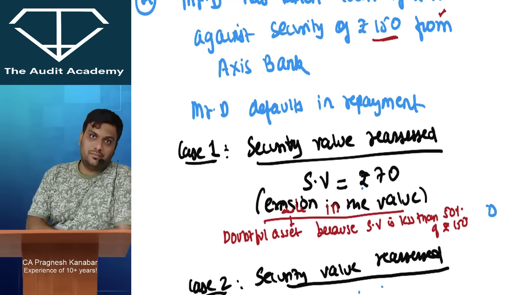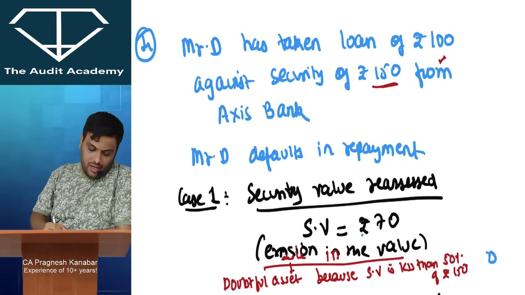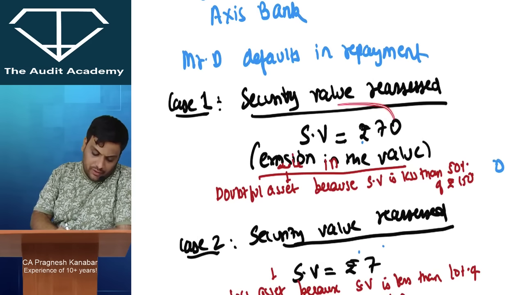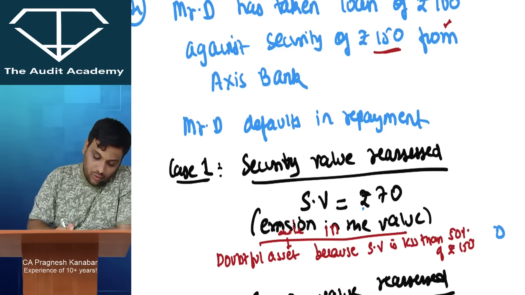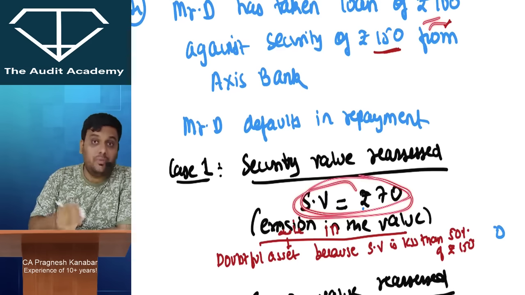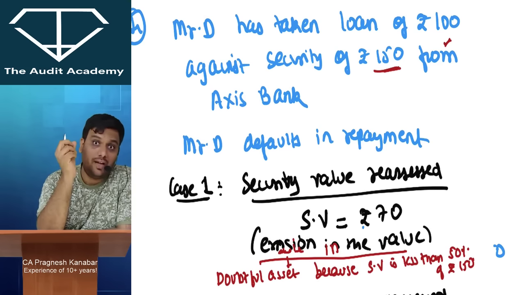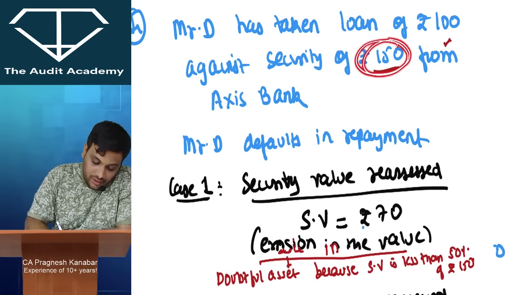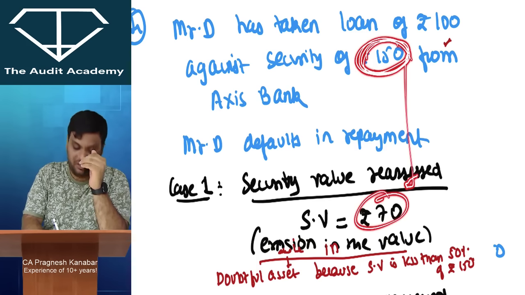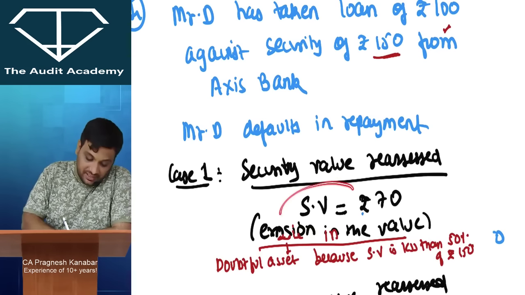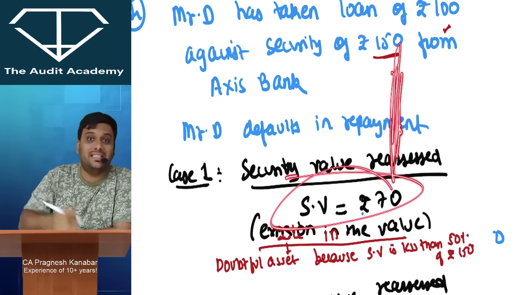Now case 1: when Axis Bank sent its officers for revaluing the security, they saw that the revalued amount of the security is only 70 rupees. My God, loan of rupees 100, now the amount of security becomes only 70. That is the only value. So there is a very big erosion in the value, because earlier the security value was 150, now it is 70. So the erosion is more than 50%, which means the security value is less than 50%.